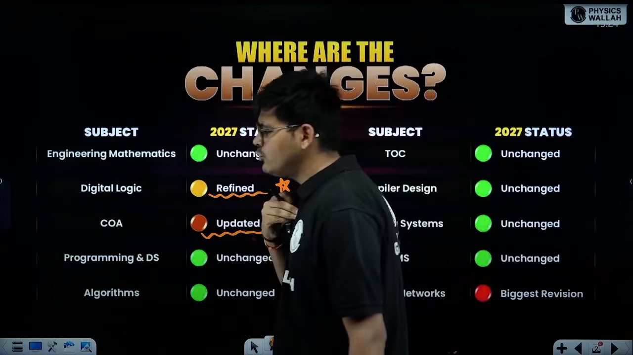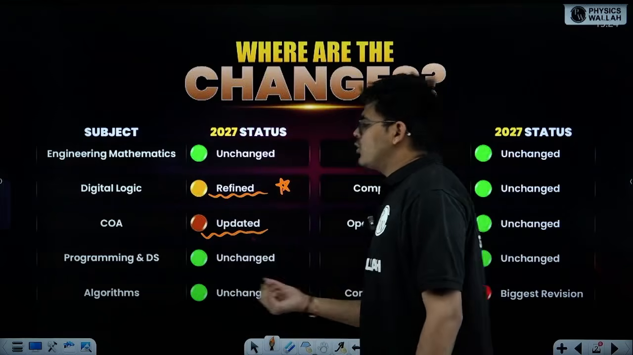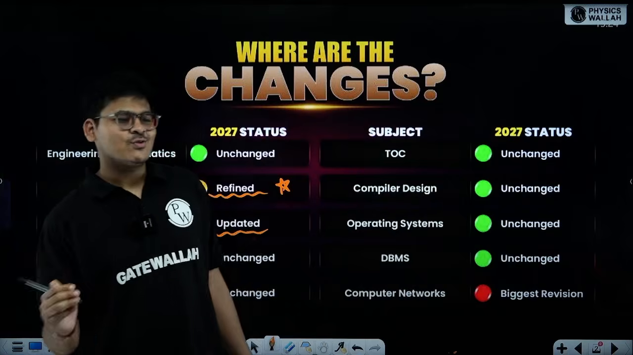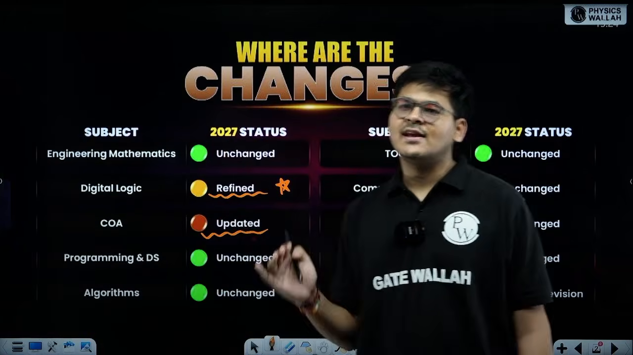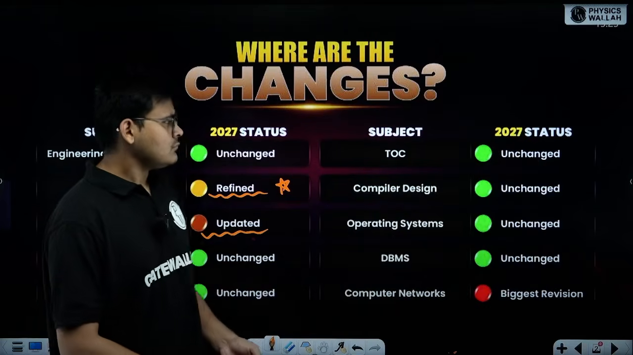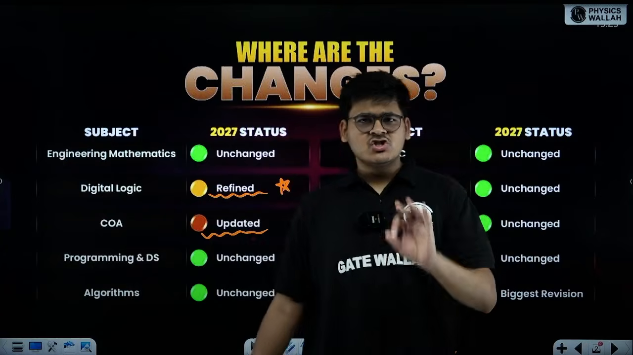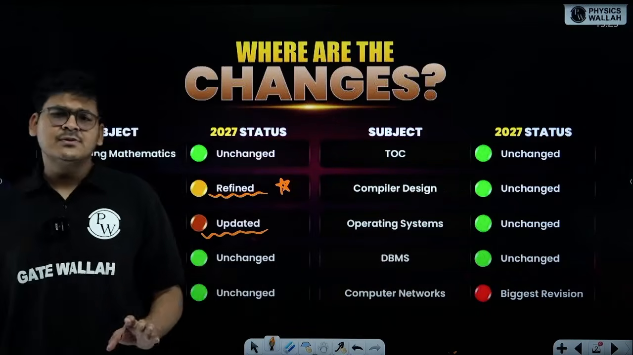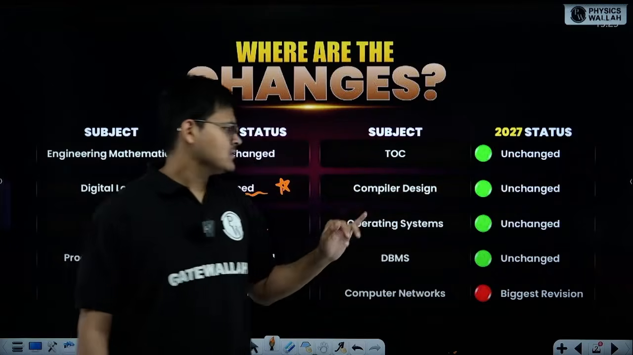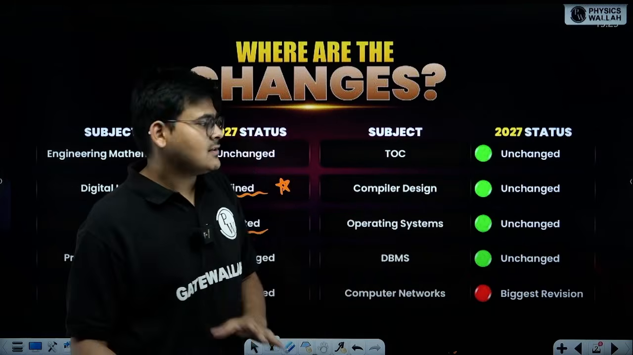As I told you, the change is just 2 to 5% of the entire syllabus, so there has been no change in these two topics. Talking about algorithms, I assure you that there have been no changes in the algorithm syllabus. It is completely unchanged. Moving on to TOC, theory of computation, it has been unchanged again. No changes at all, it remains the same. Compiler design unchanged. Operating systems, no changes, that means same as the 2026 syllabus.